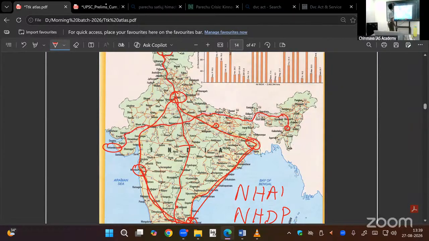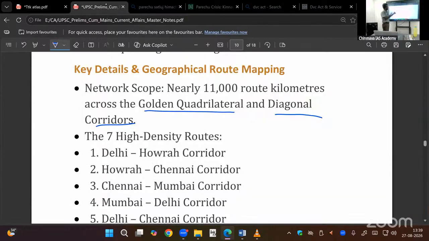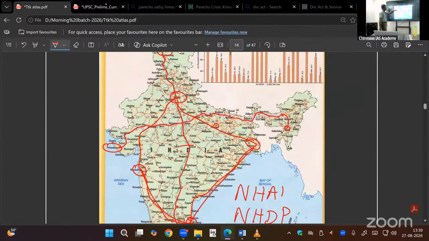Okay. So here it is in the news. Golden quadrilateral, diagonal corridors in railways. Quadrilateral, 4 sides. Diagonal corridors. That's all. In UPSC, they asked a question when it came in current affairs: which of the following cities is located where the north-south corridor, east-west corridor, and golden quadrilateral corridors meet. Like that, many questions were asked.